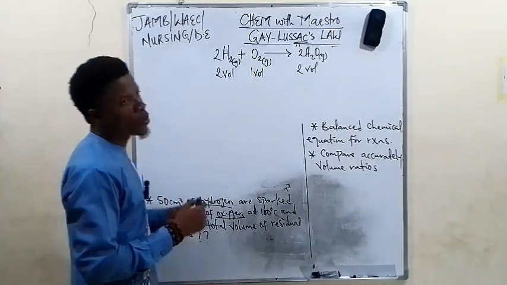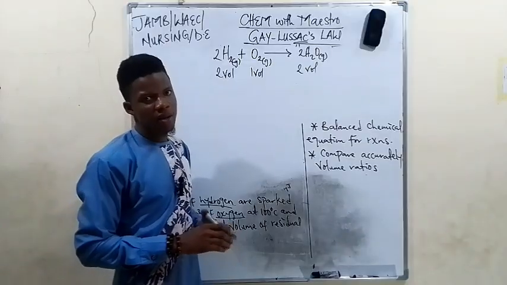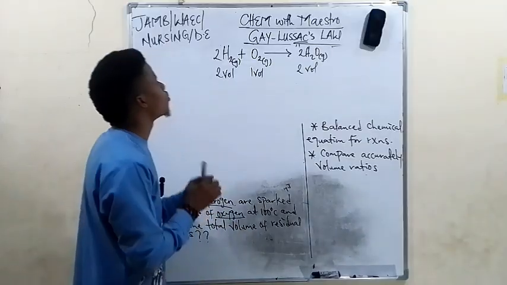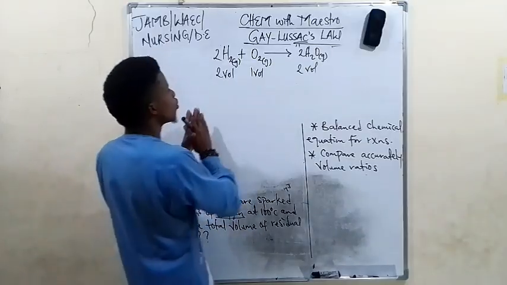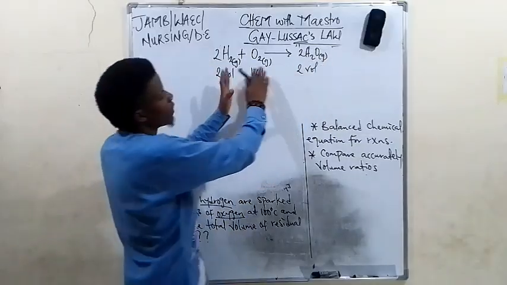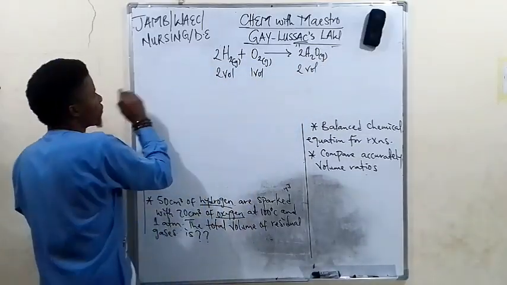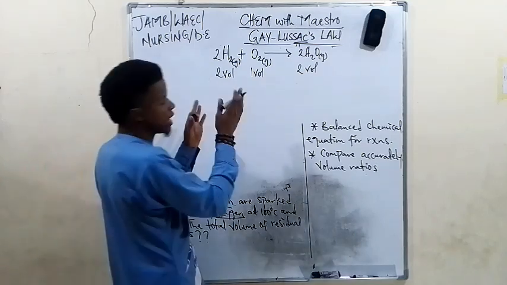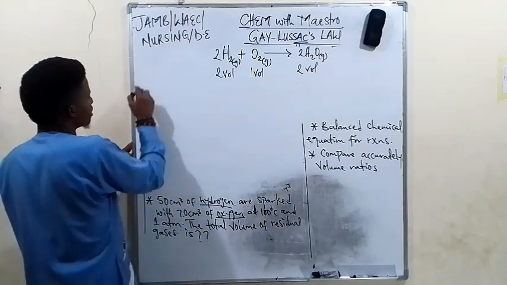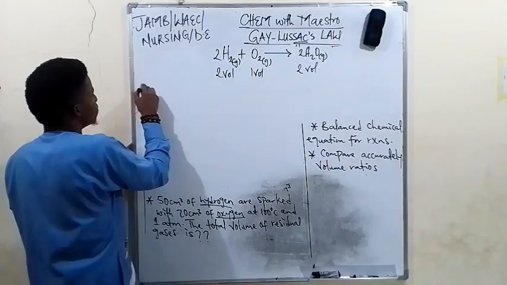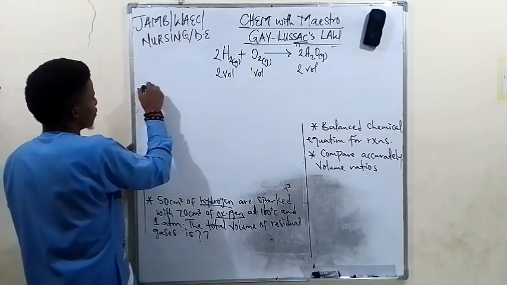So quickly, now from the question, watch this. Because they are asking us for residual gases, we are going to try our best to add up the volumes of everything we can find here. First and foremost, when you are facing a question like this, firstly, you say volume before sparking.